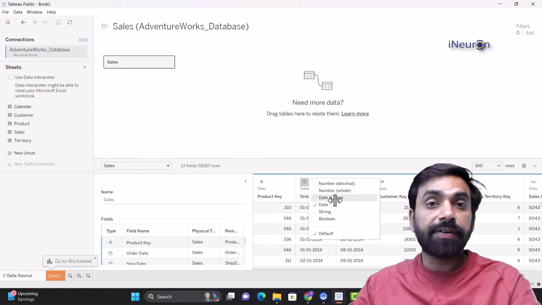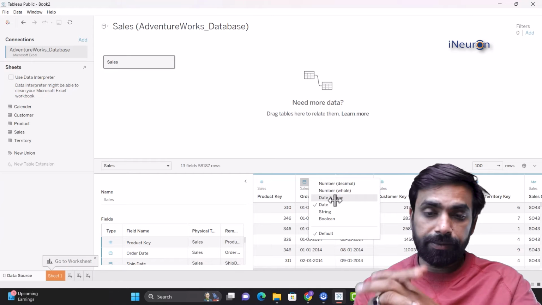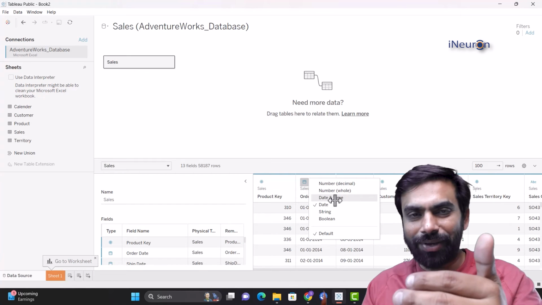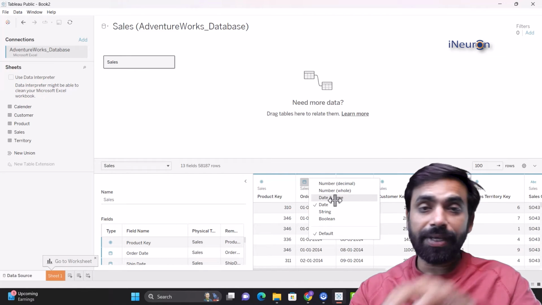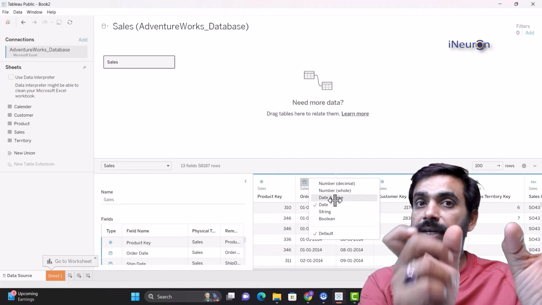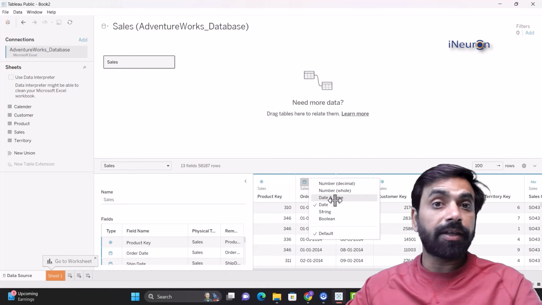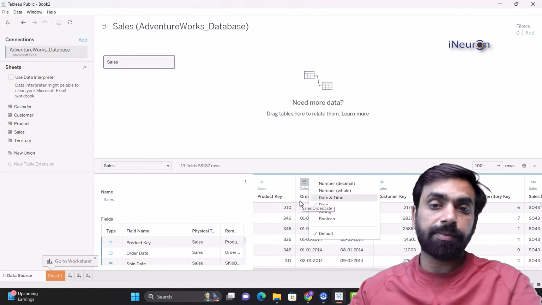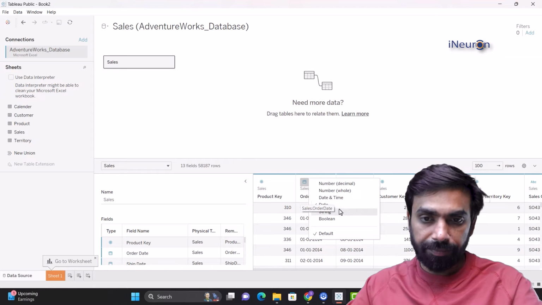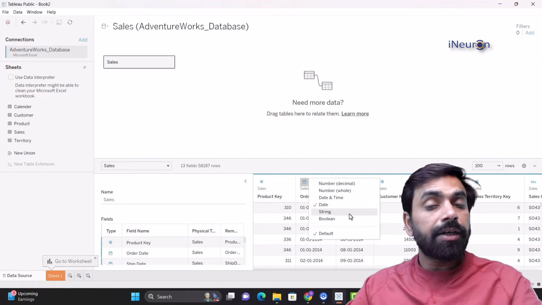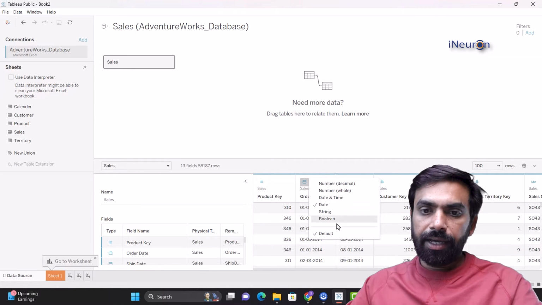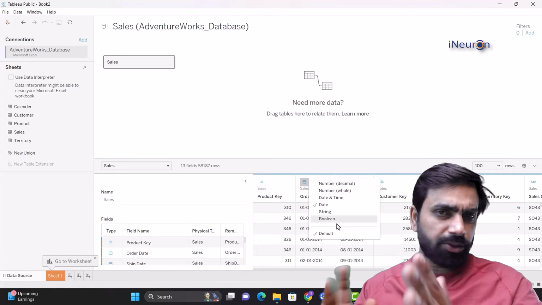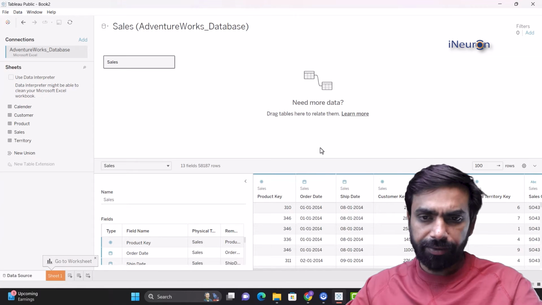You might see this kind of entry in your sales invoices, basically the bills that you get, isn't it? In those bills, you can see that there is an order date followed by a time of purchase, because probably the retail outlet wants to know when the customer bought the most number of items. Then there's date, there's string. String is textual data, right? And Boolean. Boolean is true, false, yes, no kind of data, just binary data over here, right?